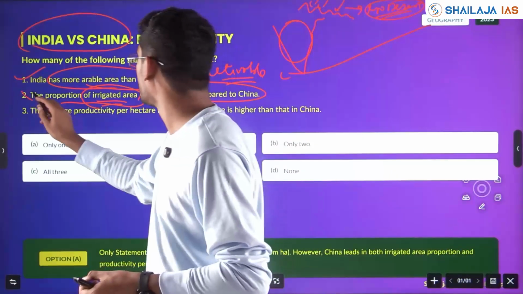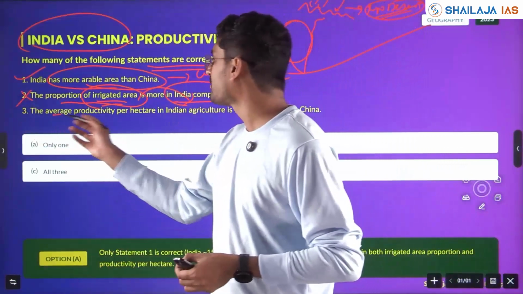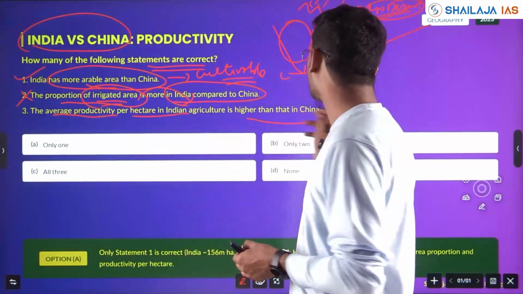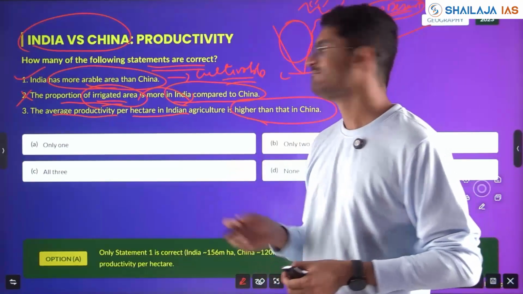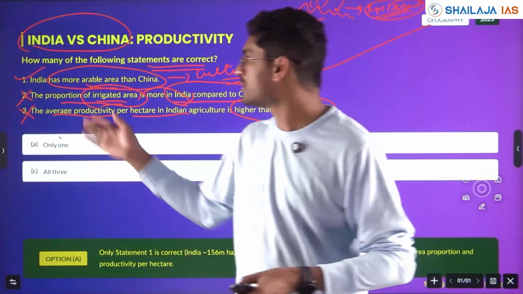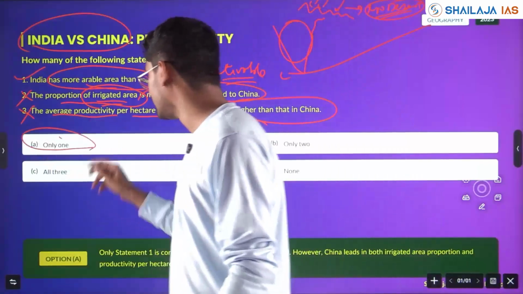So, proportion of irrigated area is less in India compared to China. Average productivity per hectare in Indian agriculture is higher than that of China. Is it true? No. Our productivity is less compared to China. That also is wrong. Hence, only one statement, that is option A, is right here.